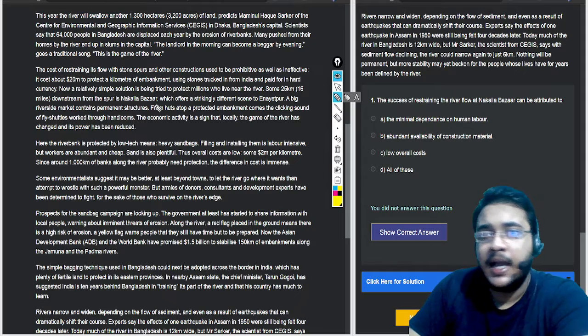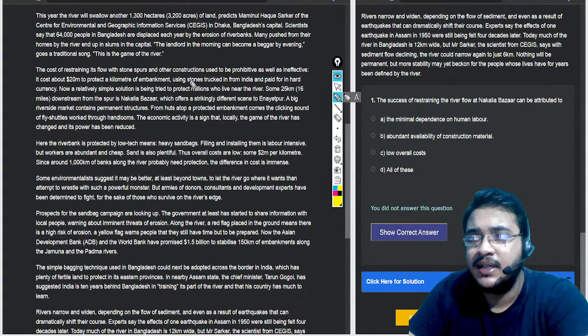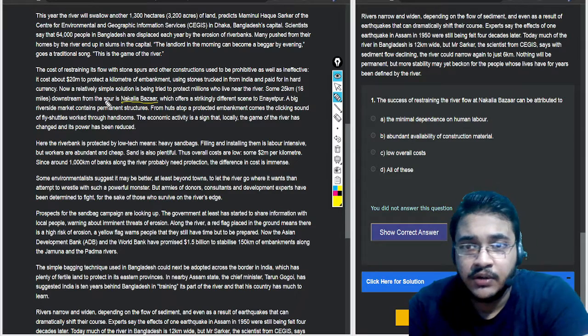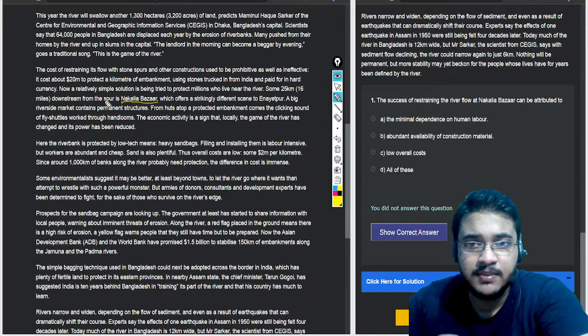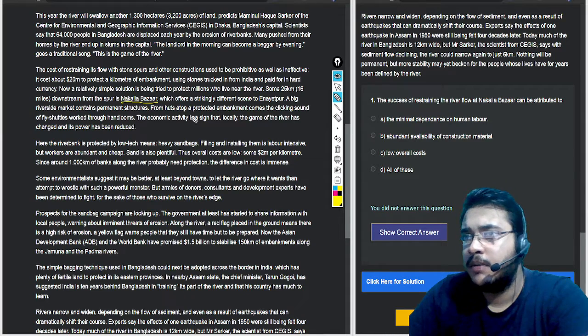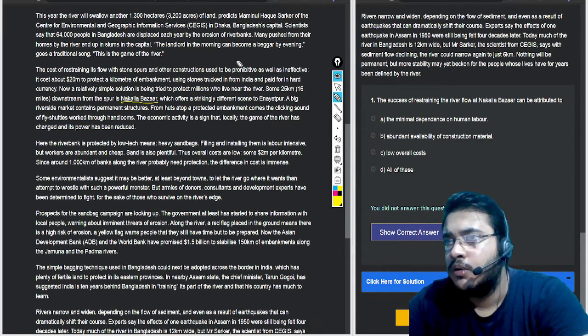Now see, I remember from my initial scanning of the questions that there is a question based on this Nakalia Bazaar. They are directly giving you information about Nakalia Bazaar, so you have to be a bit attentive to this, which offers a strikingly different scene to Inayatpur. A big riverside market contains permanent structures. From huts set up protected by embankment comes the clicking sound of fly shuttles worked through hand looms.